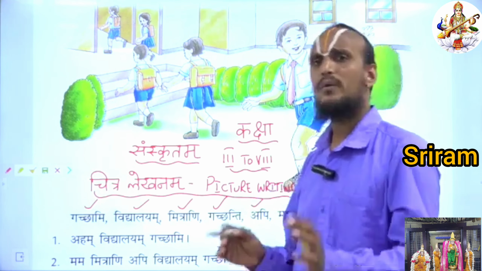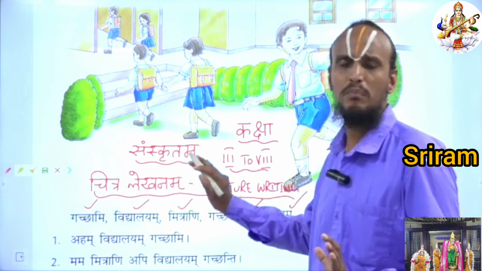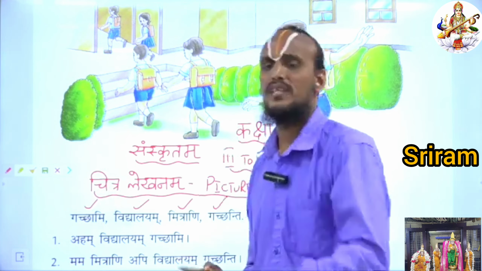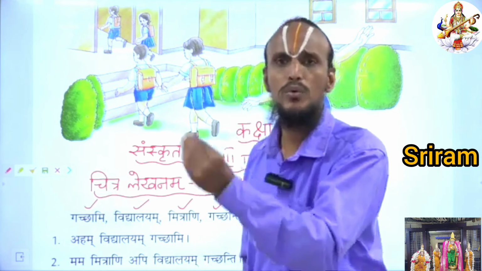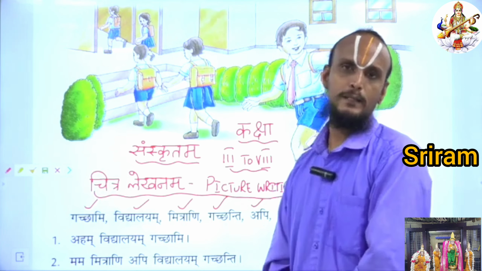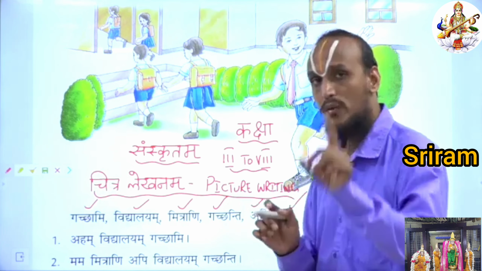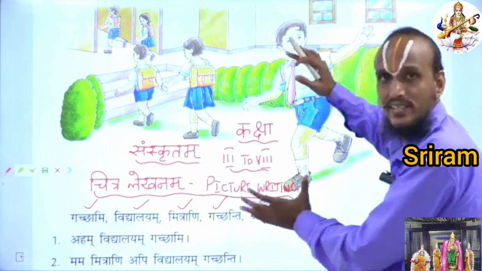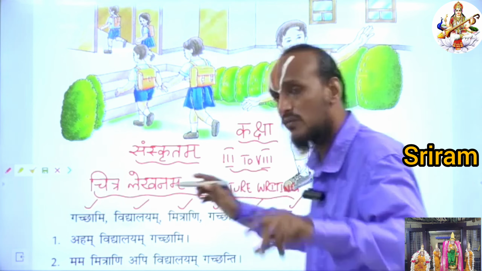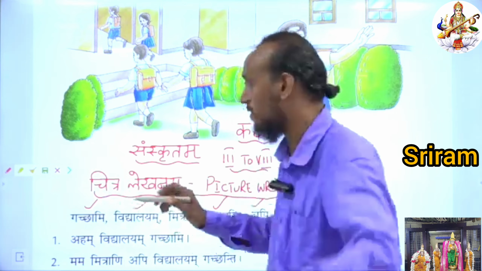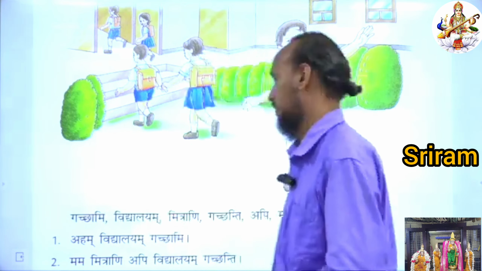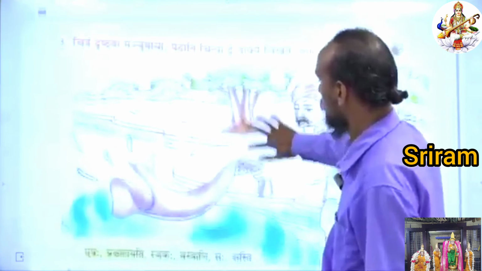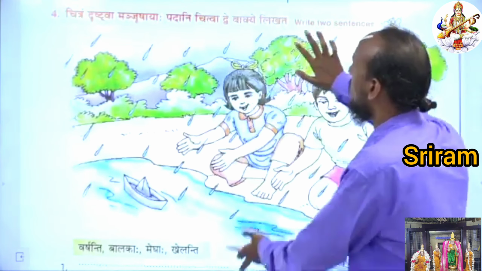Okay, children? Likewise, you see this Manjusha clue box and you have to make two more sentences so that you are able to do 5 sentences in Sanskrit. Okay, children? I will give you one homework, but you can understand this concept, right? Likewise, I will give you one more concept. I will give you one more picture that you have to do, children. Okay? Listen here. See the picture, children.